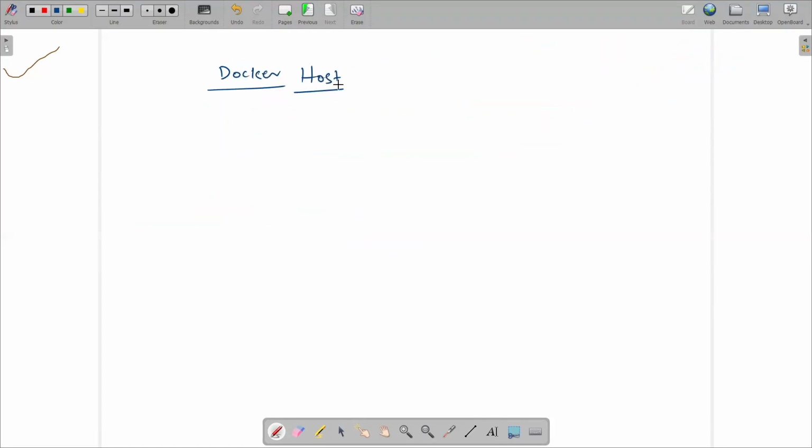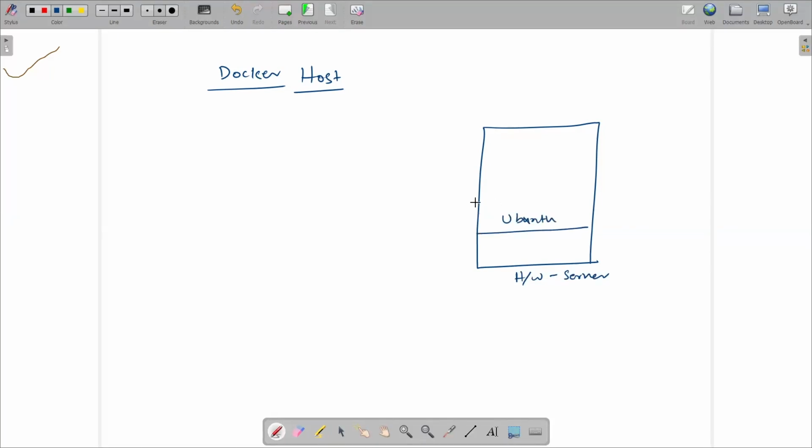Now, one more component is the Docker host. The host is used to provide the environment to execute and run the application. This is the operating system, and this is the hardware, or server. On this server, the operating system is running, like Ubuntu, and over the Ubuntu the Docker engine or Docker daemon is running. Then we have to create the container. The Docker host is responsible for providing the environment to execute and run the application.